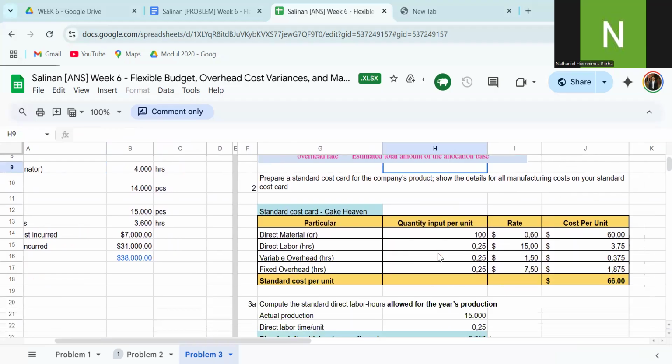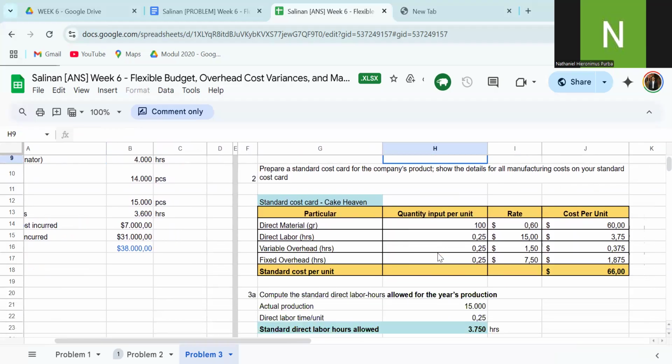The next, prepare a standard cost card for the company product. The standard cost card is used to calculate the standard cost per unit.